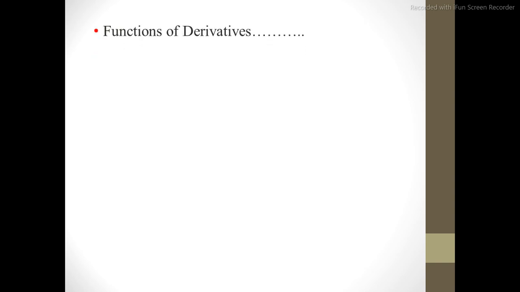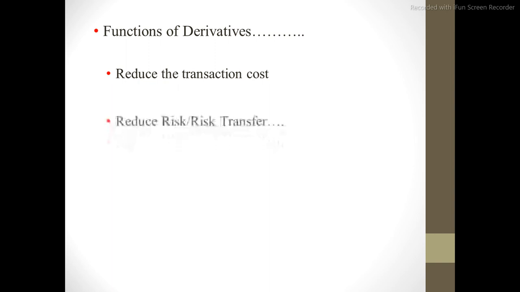Next are the functions of derivatives. These are the various important and vital functions of derivatives. It reduces the transaction cost, because no transaction cost exists here in the derivative market. It reduces the risk of transfer, as we have already mentioned in the characteristics that there is no actual buying and selling. So there is no transfer of commodity, there is no transfer of any sort of instrument. So it reduces the risk of transferring the commodity.